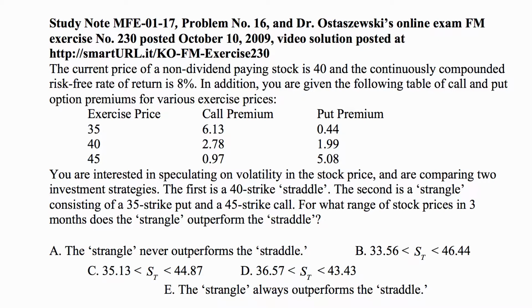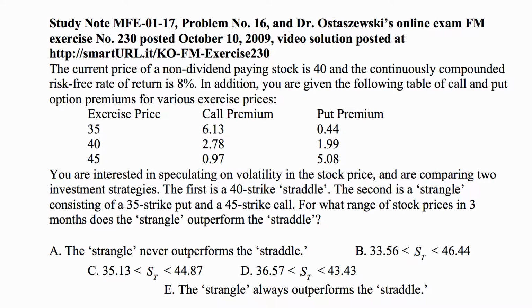But buying a stock for 45 when it's trading at 40 doesn't make any sense. That's why the call premium is low and the put premium is high. The call gives you the right to buy the stock at the price of 45, which doesn't make sense again because the price in the market is 40. And the put gives you the right to sell the stock at the price of 45, which of course would make sense if the price in the market is 40.